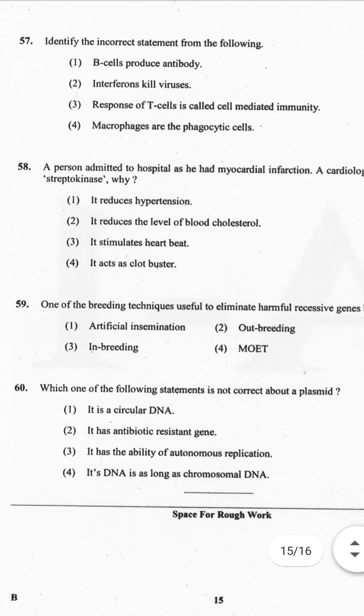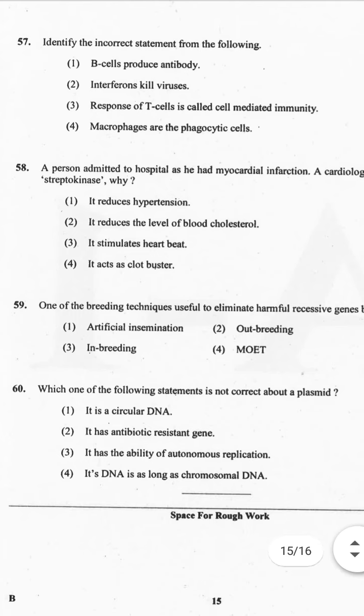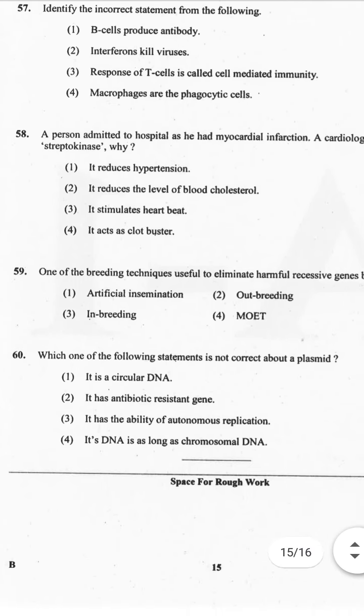And the correct answer is option 4. Let's see the explanation. Streptokinase, produced by the bacterium Streptococcus and modified by genetic engineering, is used as a clot buster for removing the clots from the blood vessels of patients who have undergone myocardial infarction leading to heart attack. Hope you understood. Now question number 59.